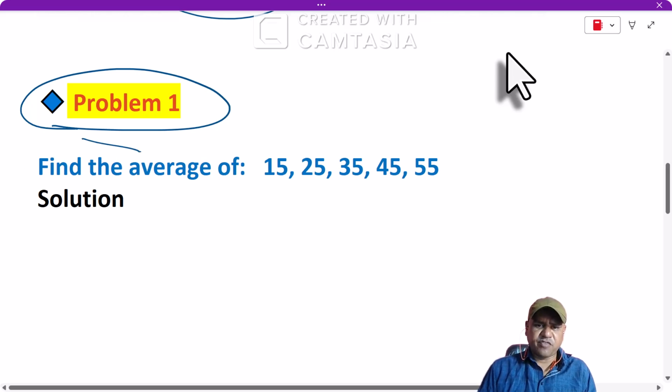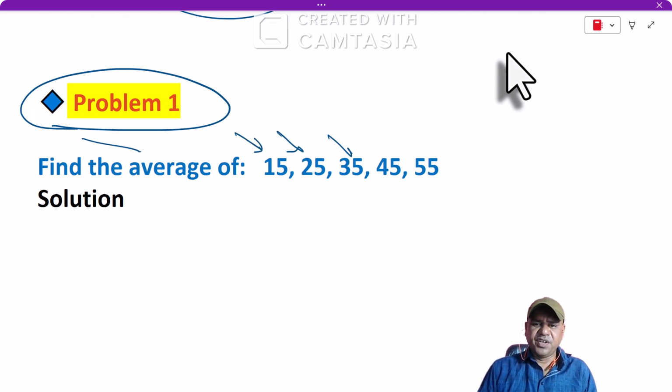Here we are taking problem number 1, that is we have to find out the average of 15, 25, 35, 45 and 55.